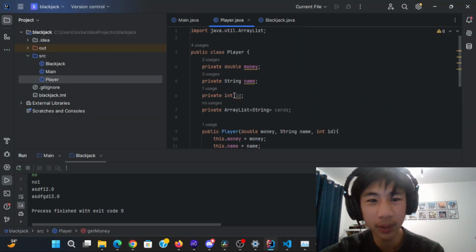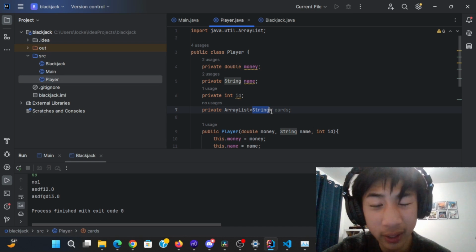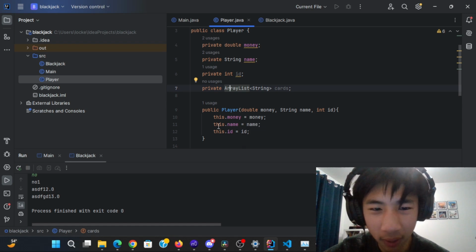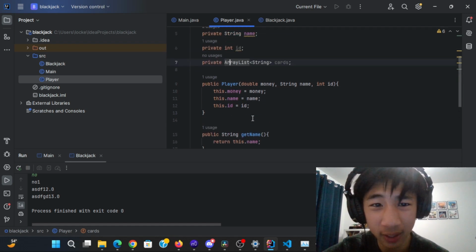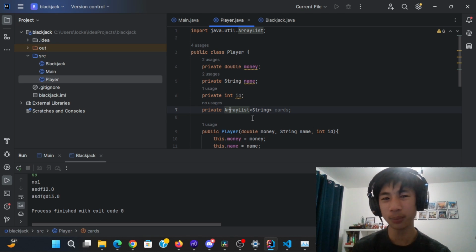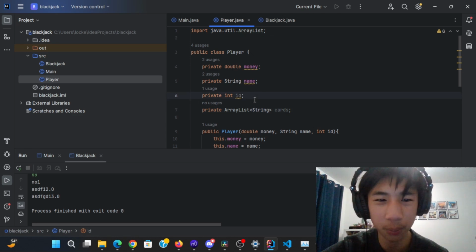So we look into our player. I just declared all of these within array lists. Now this is going to eventually be a card class, for now keeping that string just so my code will compile. And then all I have to do is create a constructor along with getters, setters. Pretty simple Java stuff. And once you get pretty familiar with Java, it's actually pretty satisfying typing this all out. Except, still quite a bit of boilerplate.